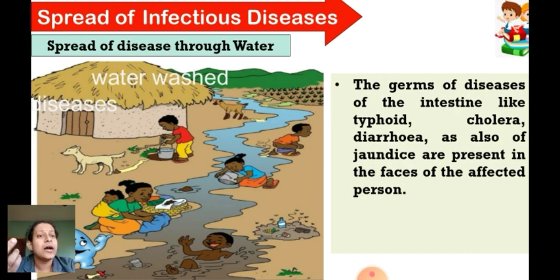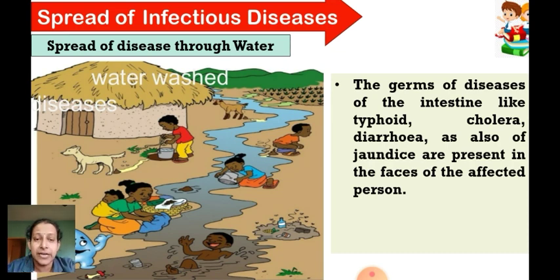Fine. So these are all intestinal diseases, because water mostly goes into the intestine. Like typhoid, I already mentioned to you. Cholera also, I'm going to show you what the symptoms of cholera are. Diarrhea is also called loose motions, wherein you lose a lot of water from the body, in the form of watery stools, and even vomiting. So the person loses a lot of water from the body. That is the condition called diarrhea, commonly called loose motions.